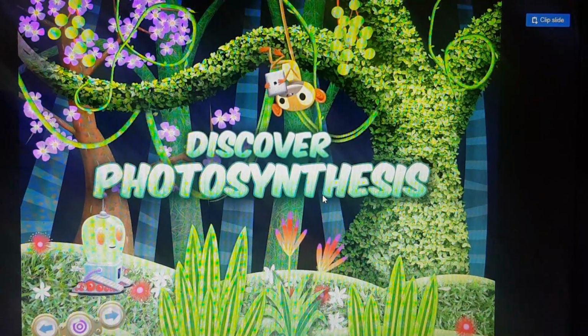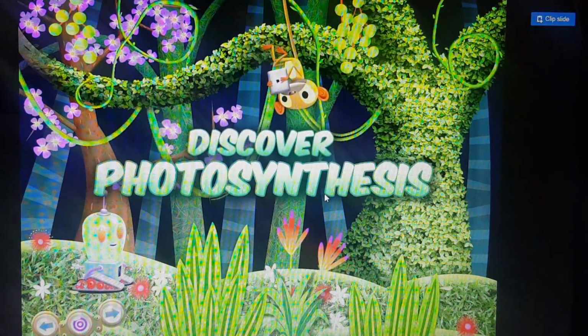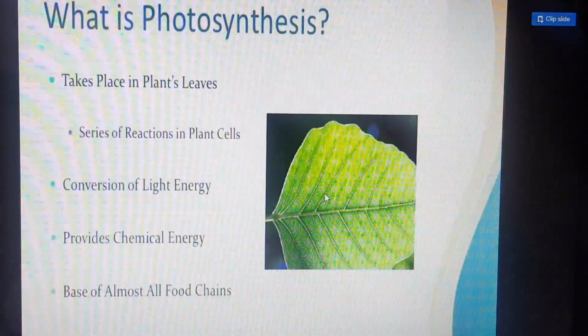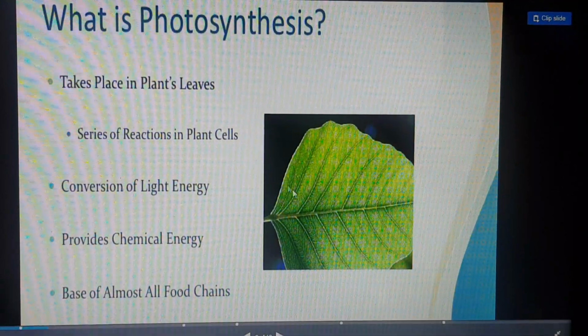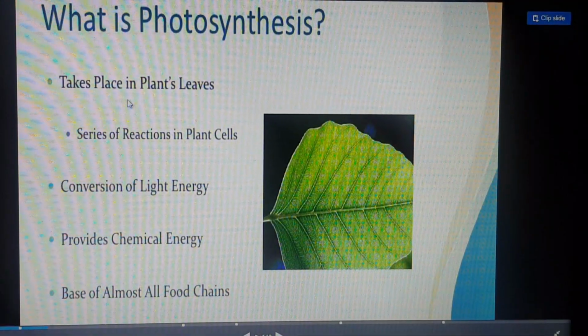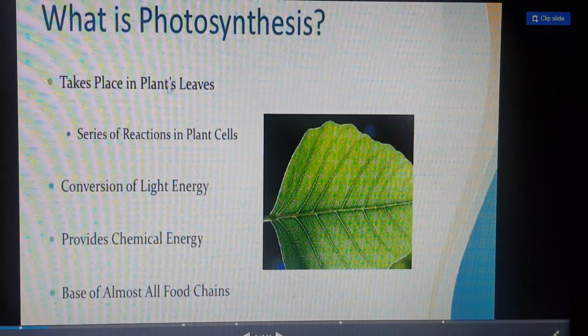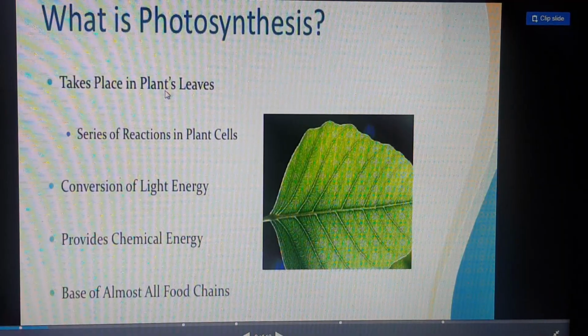Okay, so let us start with this word photosynthesis and understand what photosynthesis is and how it works. So what is photosynthesis? Students, it takes place in plants' leaves. The process of photosynthesis takes place in the leaves of plants.